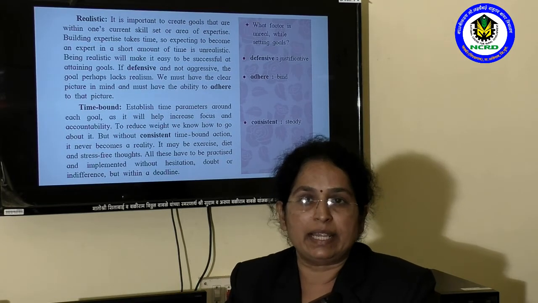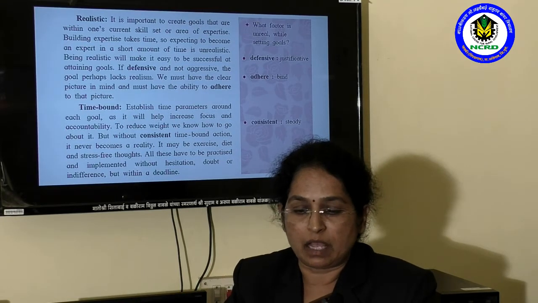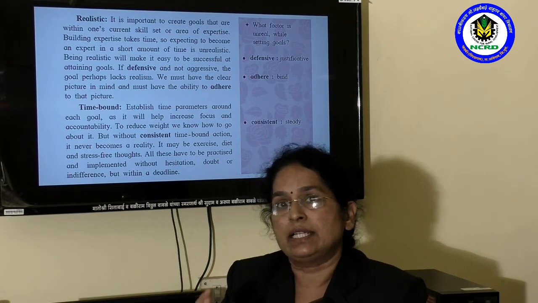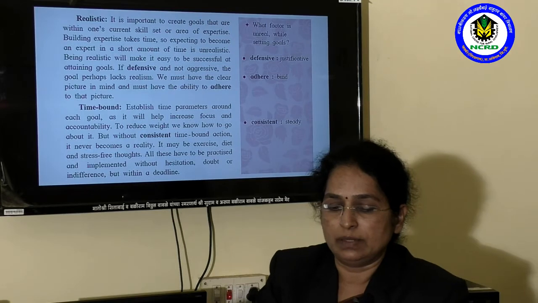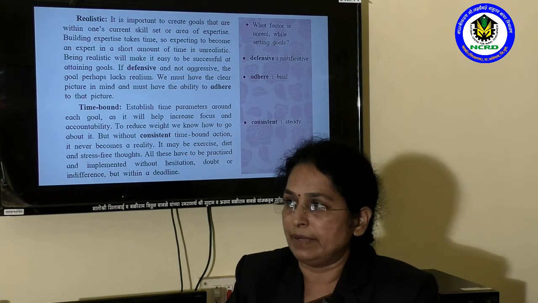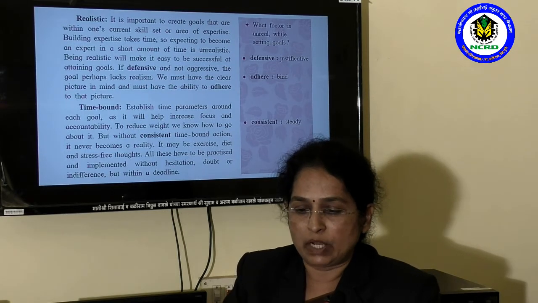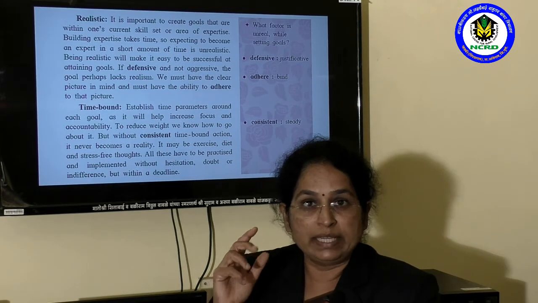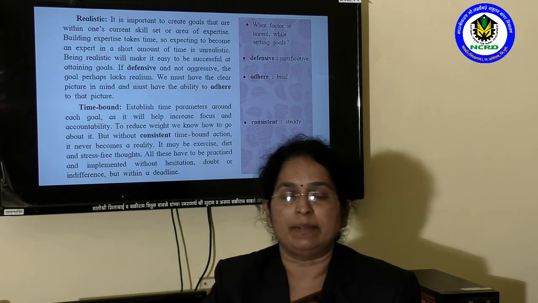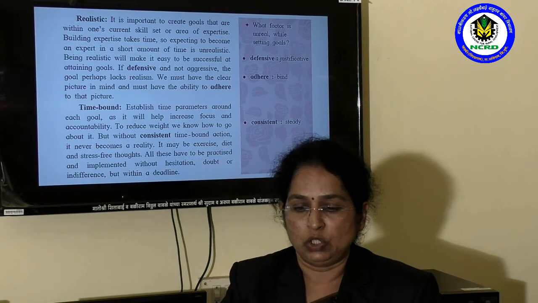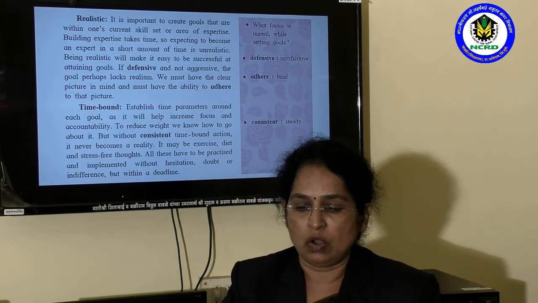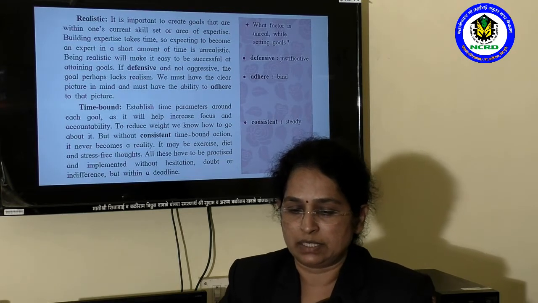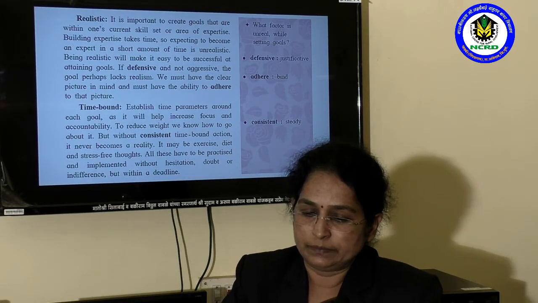Why should we set a time parameter around each goal? We should set a time parameter around each goal because it will help us increase focus and accountability, meaning responsibility towards our goal. So it is needful to set time parameters around each goal.